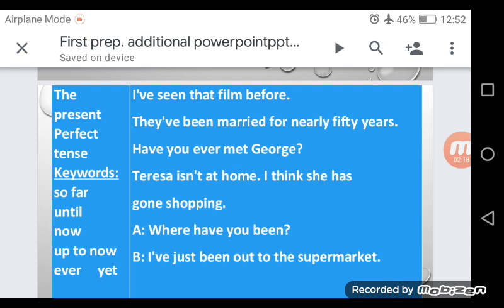Next we have, Teresa isn't at home. I think she has gone shopping. We have has gone, or gone, both are correct. Has because the subject is she. Gone, this is the past participle of go. We have go, went, and gone. Has because the subject is she.